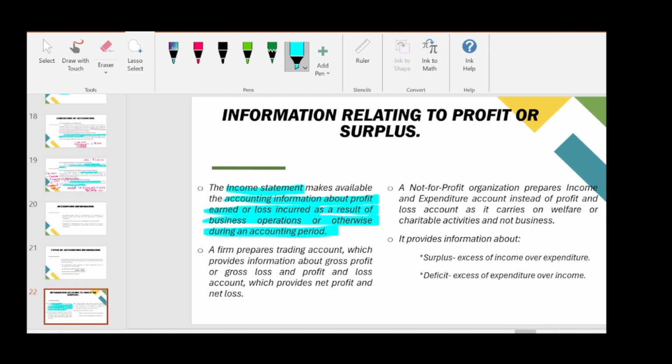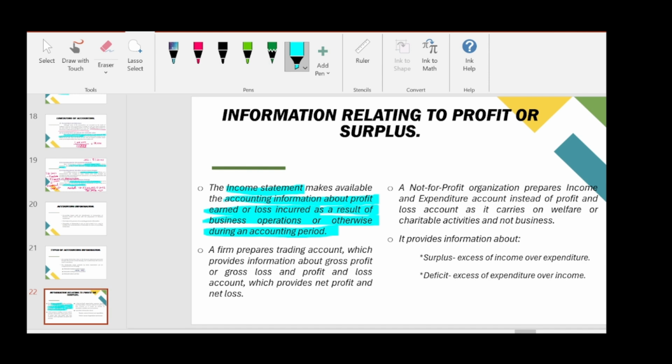From the trading profit and loss account only, we will come to know about the profit earned or loss incurred by the particular organization. Business operations mean whatever business they are doing. The accounting period is nothing but the financial year. Financial year starts from 1st April of this year and ends at 31st March of the next year. That is our financial year.